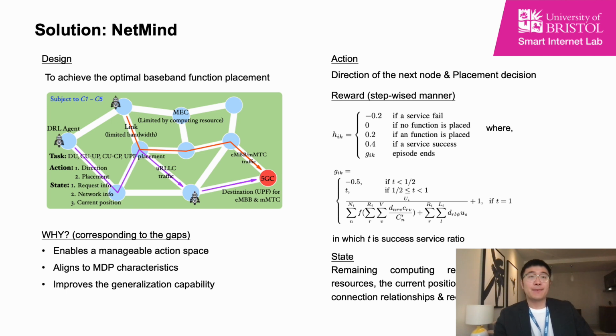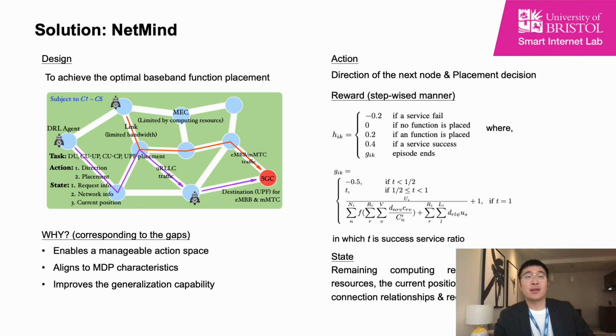To solve this problem and achieve the optimal baseband function placement, we proposed a maze-based DRL, and the environment is shown in this figure, in which each MEC performs as a node, each connection performs as a link, and the 5G core acts as the fixed destination for eMBB and mMTC requests, and the destination for URLLC can be considered as any node in this maze, as long as it satisfies the latency requirements.